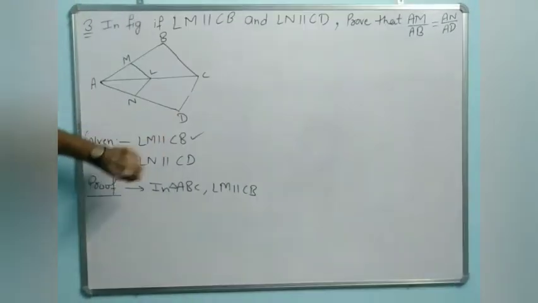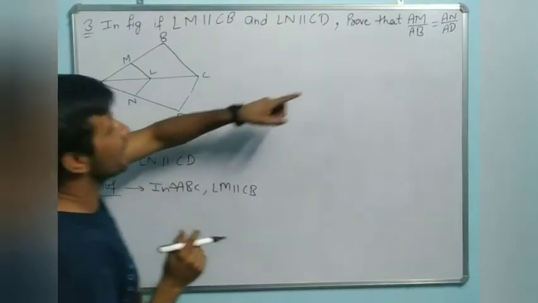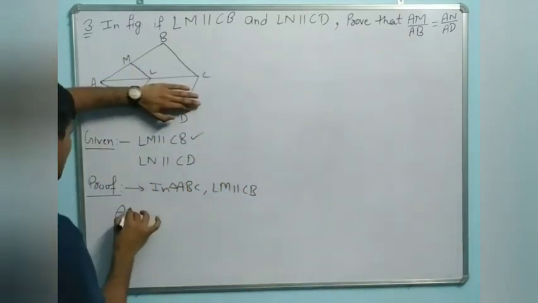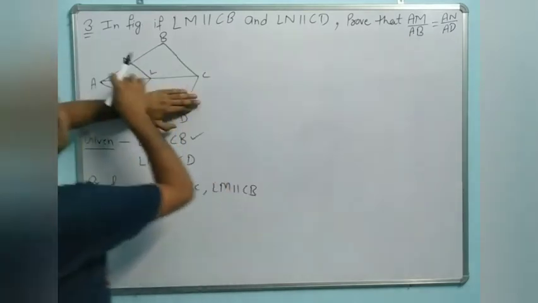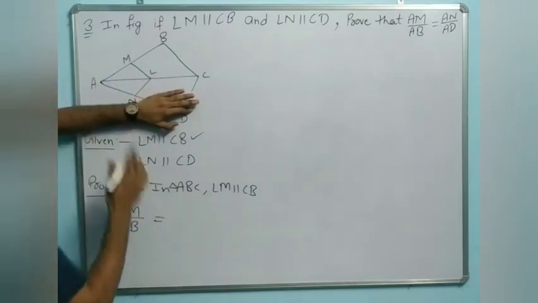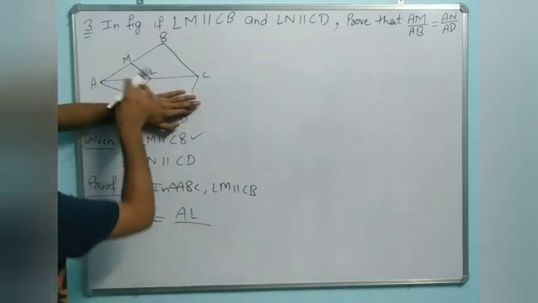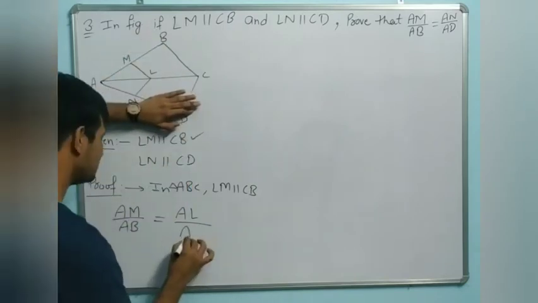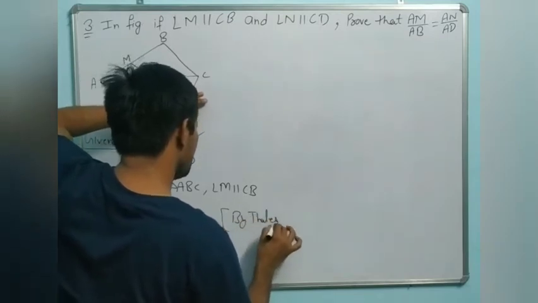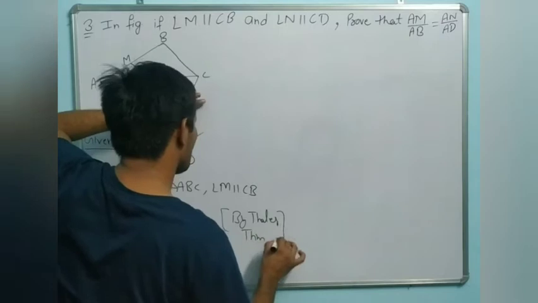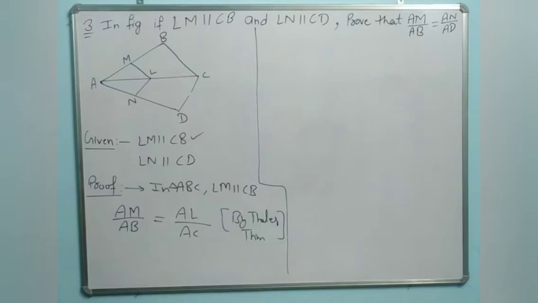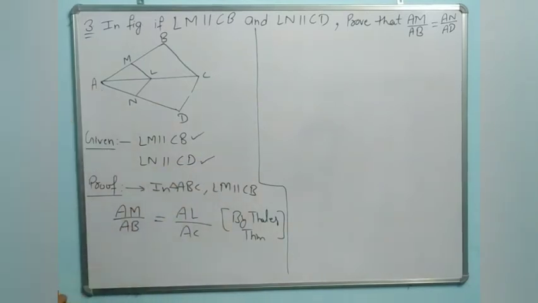Now we will check in the question what we want to find. AM by AB. So we will take the smaller side AM upon what we need? AB, the full side. AB equal to, now dear, AM corresponding to AL upon AB corresponding to the full side AC, and you will write the reason by Thales theorem. Okay dear, understand? By Thales theorem. Now we will use the second property, dear.